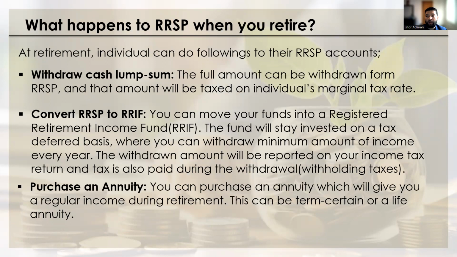So what happens to your RRSP when you retire? You have three options. You can withdraw the entire amount, but remember you have to pay the tax, which may be at a higher marginal tax rate at that time. You can convert the RRSP to a RRIF, a Registered Retirement Income Fund, where you get minimum withdrawals every year, but you have to pay withholding tax on those withdrawals and include that income in your income tax return as well. Another option is to purchase an annuity, which will give you a regular income throughout your retirement. It can be a term certain annuity, or it can be a life annuity as well.